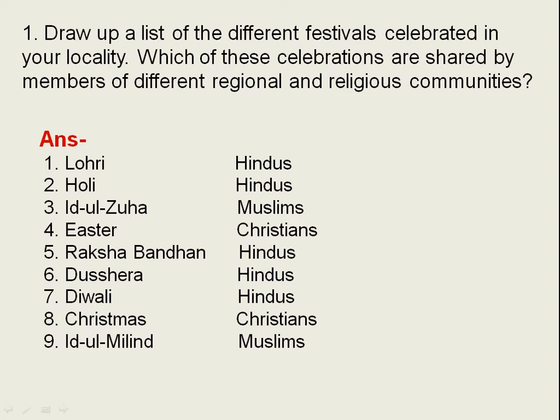These are all festivals you know. At your locality, which festivals are celebrated and by whom, and which religion they belong to, you have to write on that. In the examination, if this question appears again, you have to write the name of the festival and the name of the religion beside it. Just like it is stated here: Lohri, Hindus. Holi, Hindus. Easter, Christians. Raksha Bandhan, Hindus. Christmas, Christians. Like that you have to write the answer.